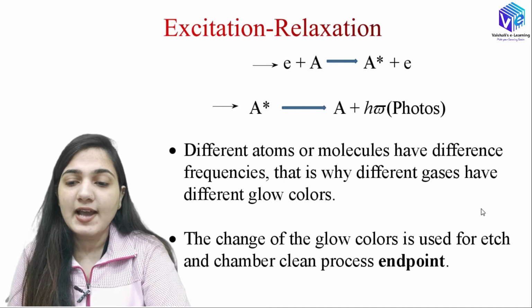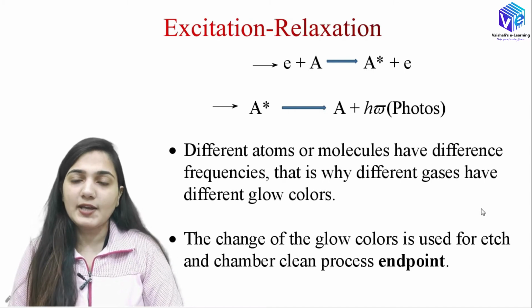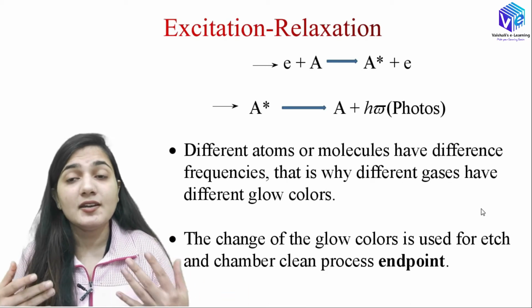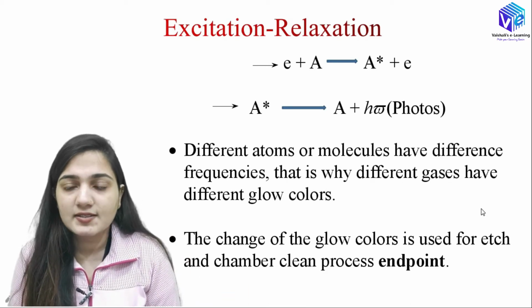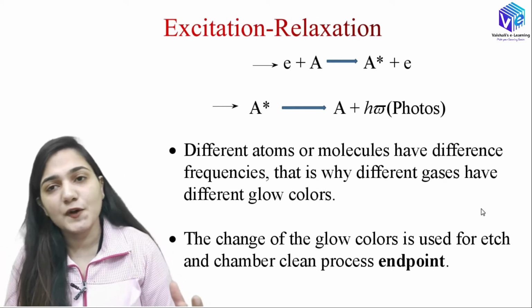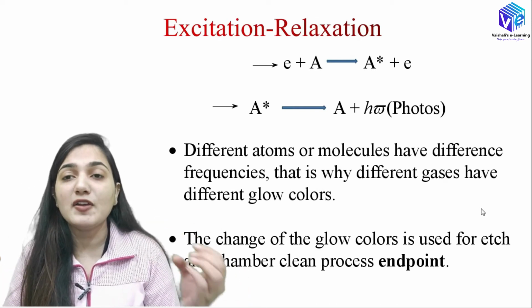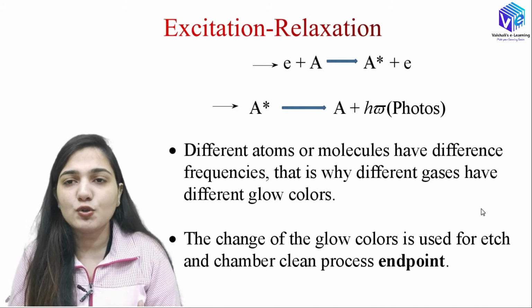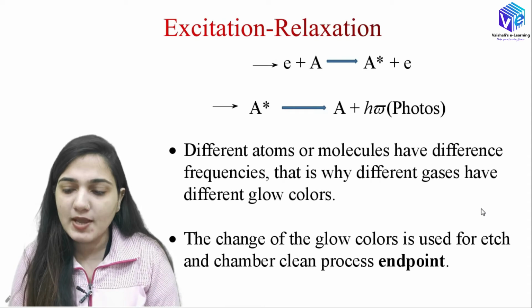So you can see the excitation relaxation. What happens? If I have a positively charged ion and an electron, they can also recombine, okay, as there is a possibility for recombination, because the positively charged ions and electrons have attractive energy towards each other. Due to this, recombination will also be happening.